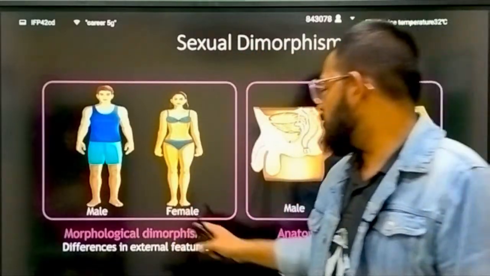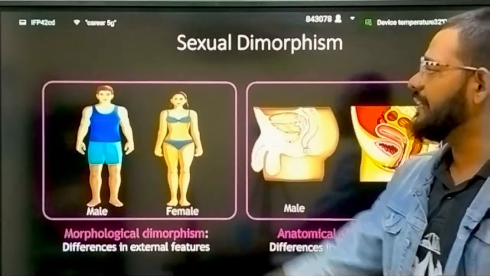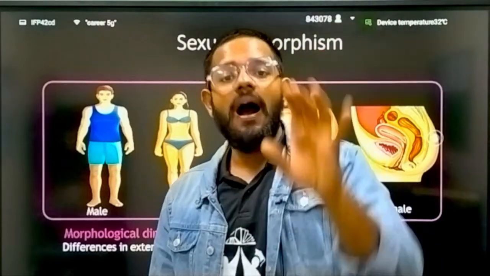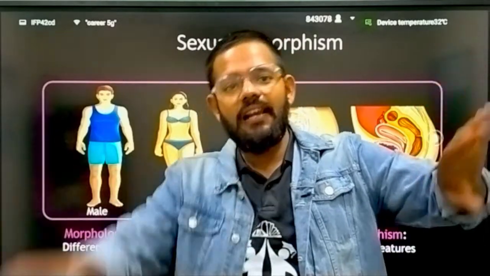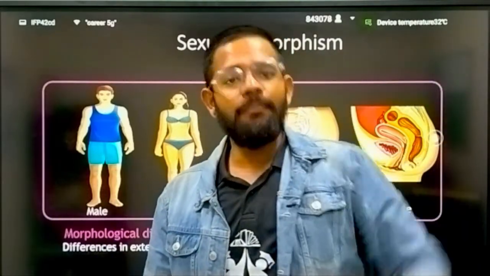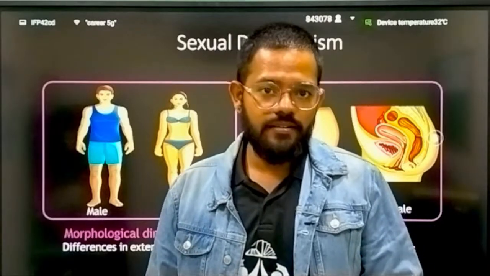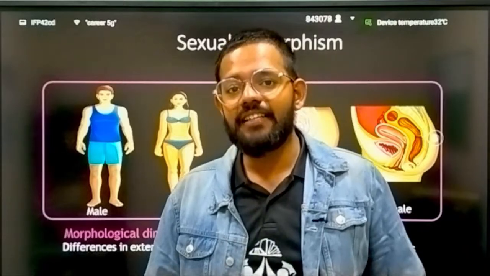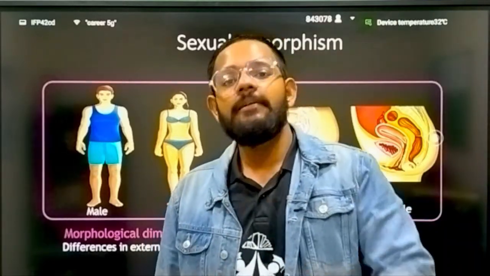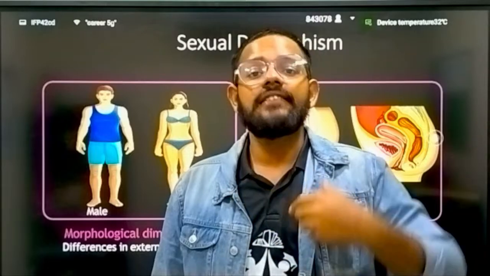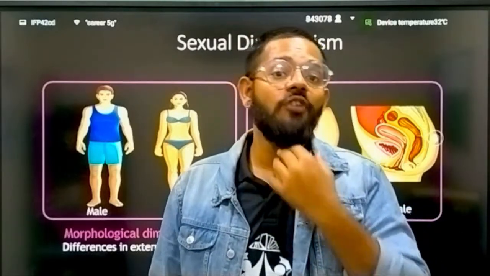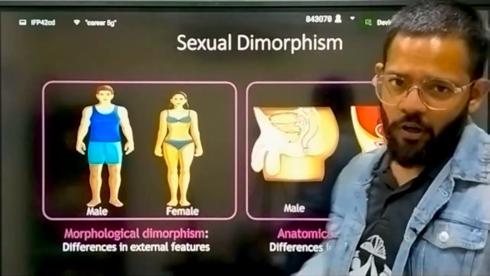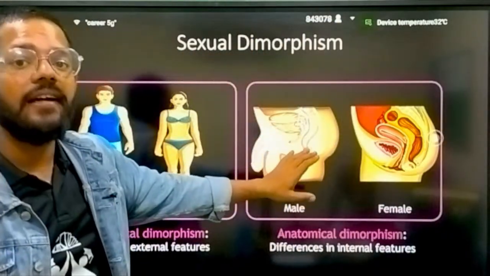Okay, so morphological dimorphism is difference in external features. You can easily distinguish a male from a female. You can easily recognize male and female humans. Body morphology tells: male body masculine, female body feminine. Breast development, thighs having more fat, abdominal fat is more. That is the sign of a female body. Male body: mustaches, secondary sexual development, low pitch voice, and masculine body development. That is morphological. Then we will go to anatomical dimorphism.